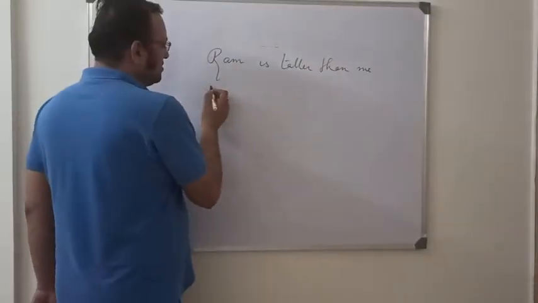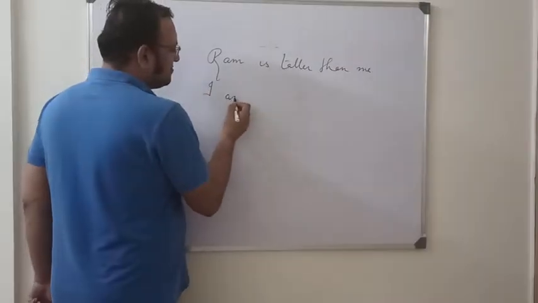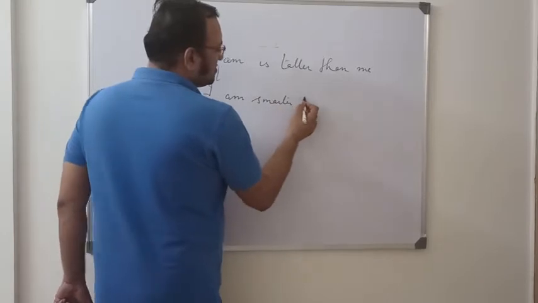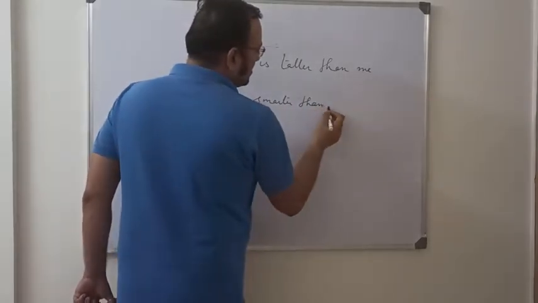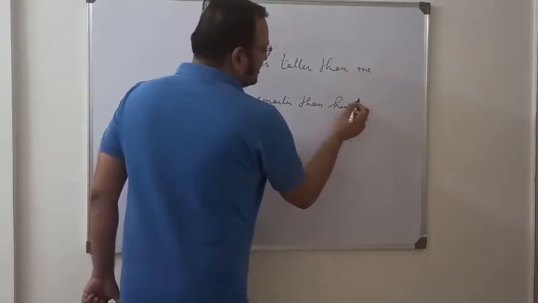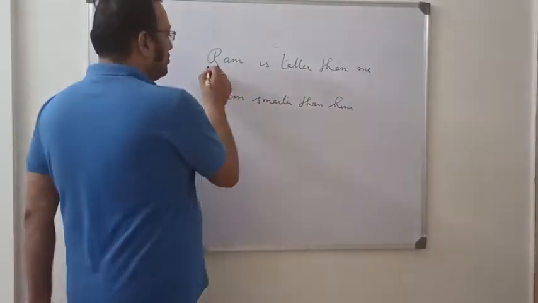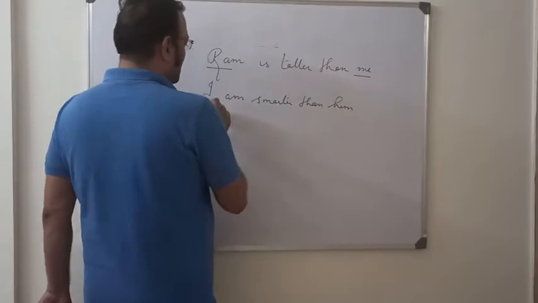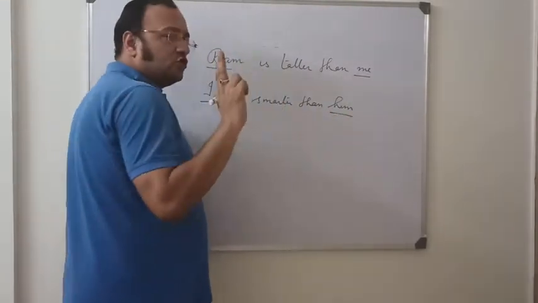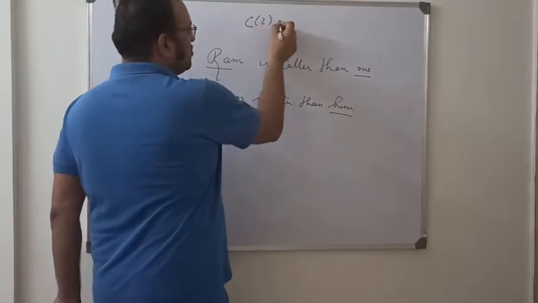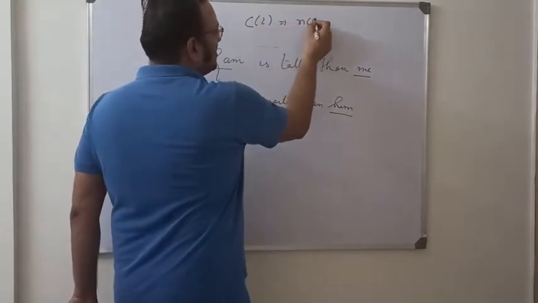Or I am smarter than him. This is case number 2, when number of people is equal to 2. Ram, me, I, him. There are 2 people in the sentences, right? So case 2, number of people is equal to 2.